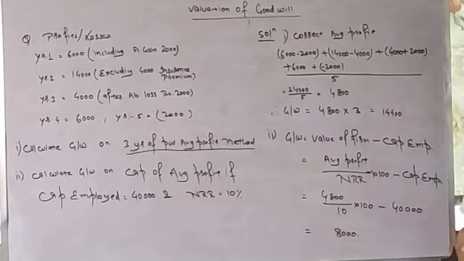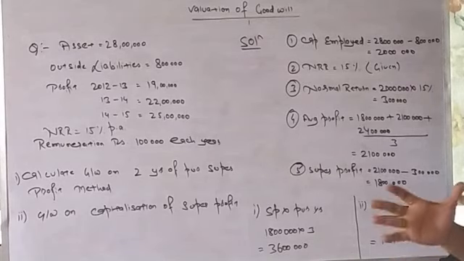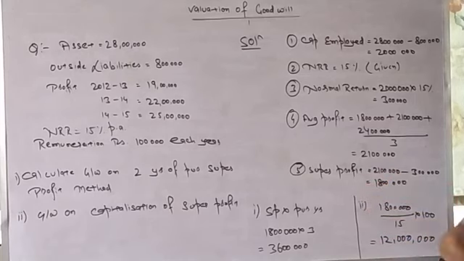Now the second example we are going to solve is on the super profit method and capitalization of super profit method. There is a question and then we will solve both methods with the example.